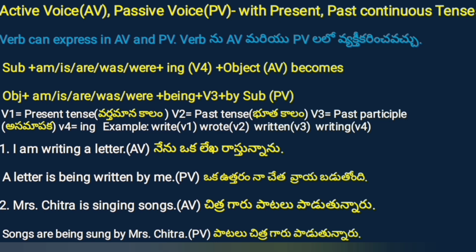V1 is the present tense, V2 is the past tense, V3 is the past participle, V4 is the ing form. Example: write V1, wrote V2, written V3, writing V4. For convenience, I have given V1, V2, V3, V4 of the verb. You can understand the above syntax and these different verb forms in different tenses.